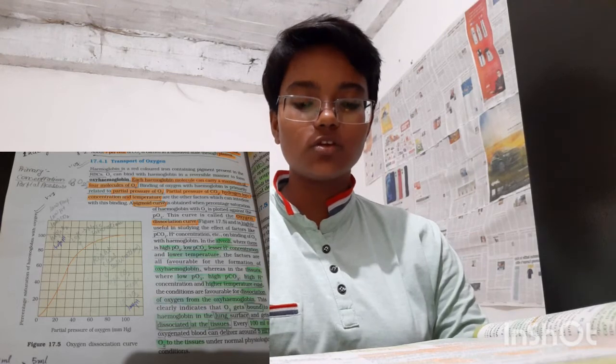Every 100 ml of oxygenated blood can deliver around 5 ml of oxygen to the tissues under normal physiological conditions. Transport of carbon dioxide. CO2 is carried by hemoglobin as carbaminohemoglobin, about 20 to 25%. This binding is related to partial pressure of CO2. PO2 is a major factor which could affect this binding.